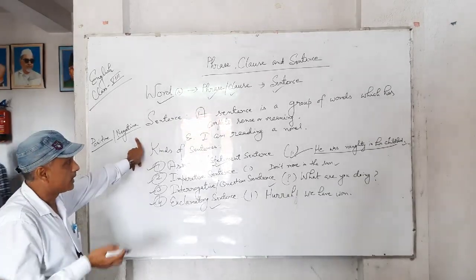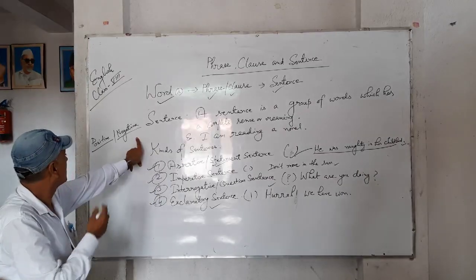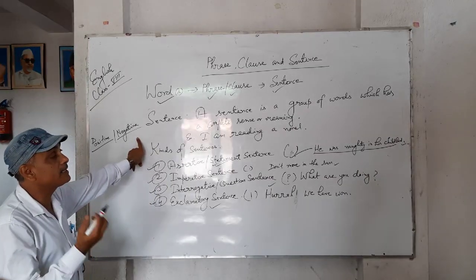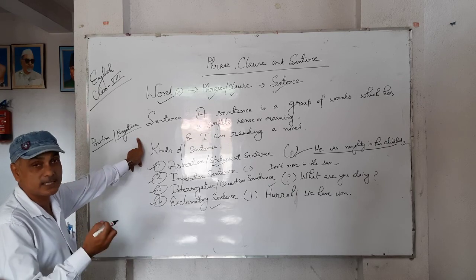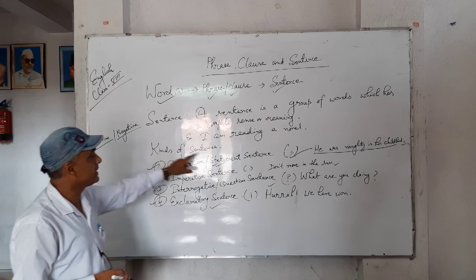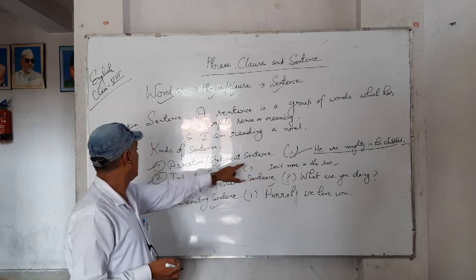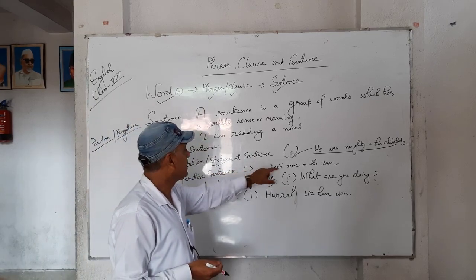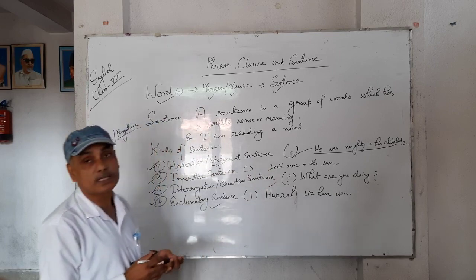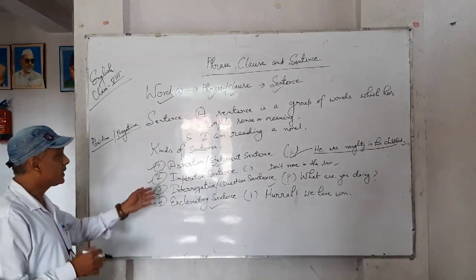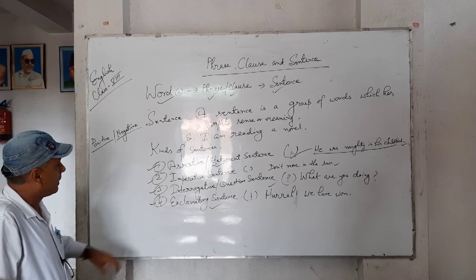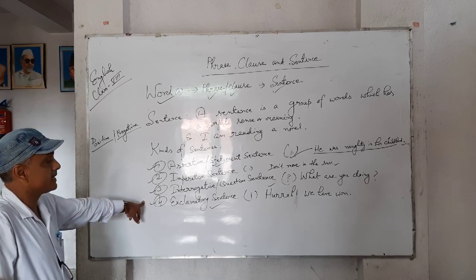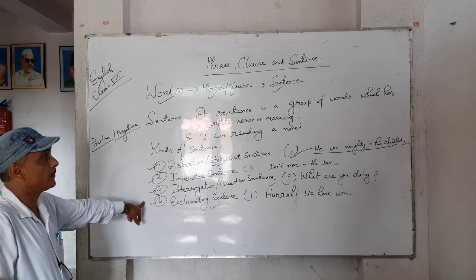He was naughty in his childhood, it is a positive sentence. He was not naughty in his childhood, it is negative. Move in the sun, positive. Don't move in the sun, negative. Interrogative: what are you doing? What are you not doing? Only exclamatory sentences have no negative form.